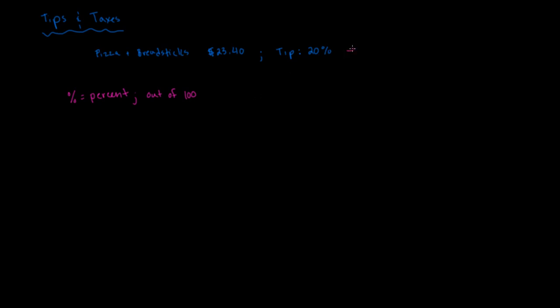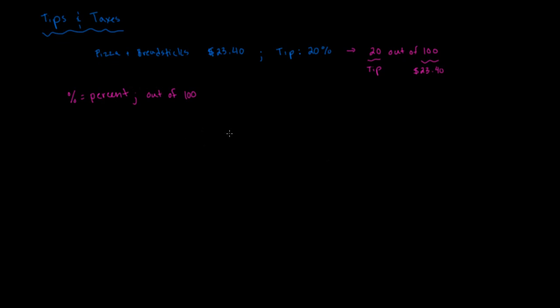So let's put it over here. We're literally talking about 20 out of 100, where the 20 is the tip that we'd like to pay, and the 100 represents the $23.40, or the total original cost. So the total original cost was that $23.40, and we'd like to leave 20 out of 100 more for this person.